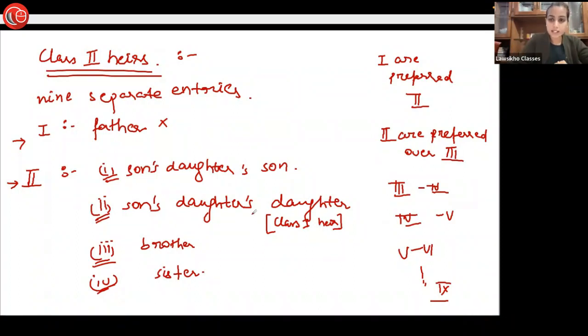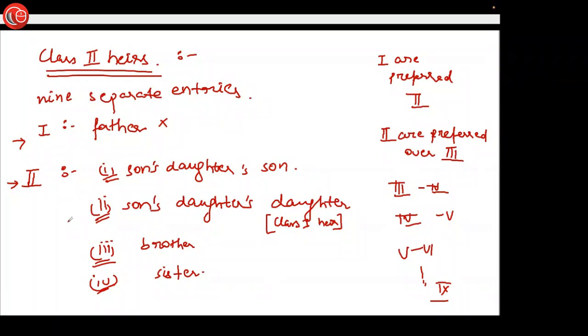She is newly added as a Class 1 heir in 2005. But when she was moved to the Class 1 category, the legislature forgot to delete her from the Class 2 category. So here is an anomaly. Let's see further. In sub-category 3 as well, there are many such Class 1 heirs who are still mentioned. Shall we move ahead? Yes, ma'am.